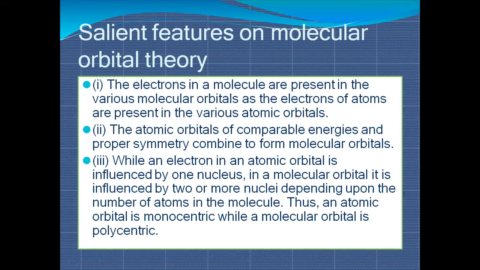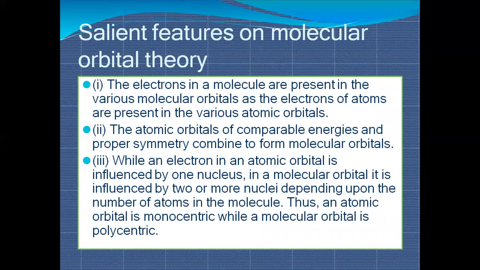So let us talk about salient features of molecular orbital theory. The electrons in a molecule are present in various molecular orbitals, as the electrons of atoms are present in atomic orbitals. For example, all the elements have electrons, and these electrons are distributed in various orbitals.